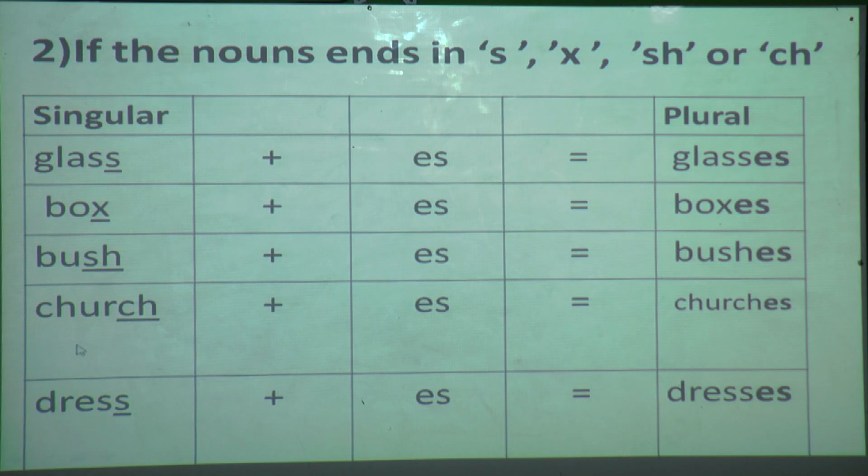Next, church. In this noun also, if you see, it ends with two letters, that is ch, and according to our rule if it is ch we have to add es. So what is our answer? How can you make this singular church into plural form? By adding es. So it will become church plus es equals churches.